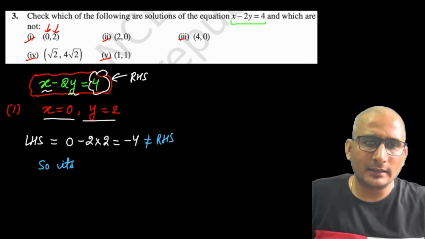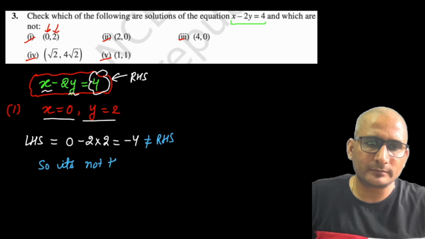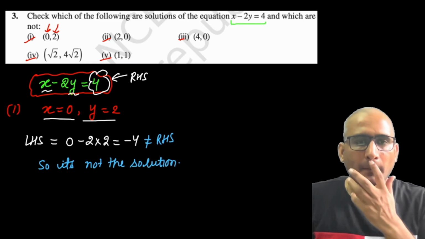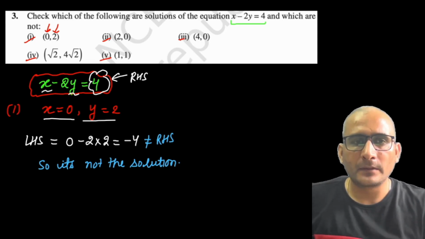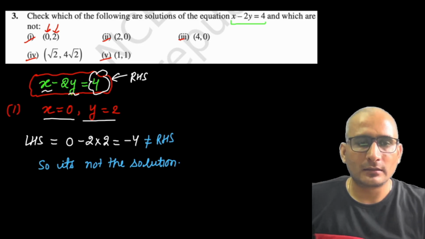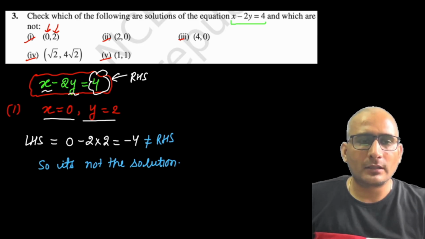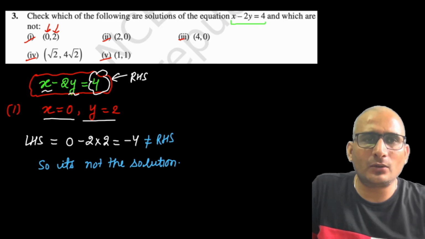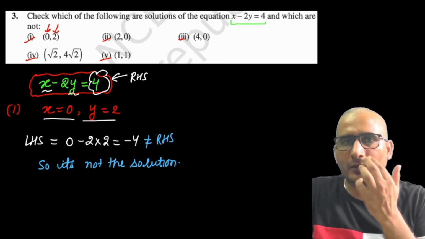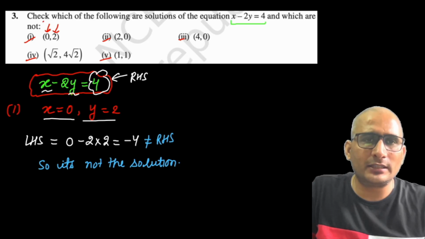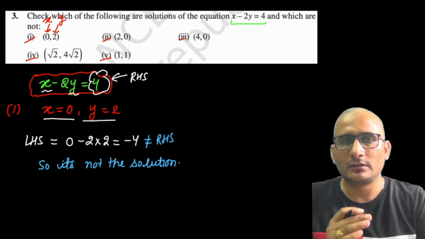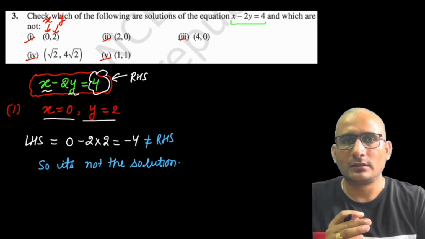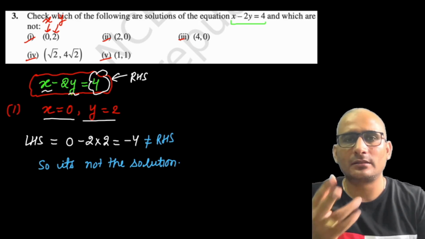So this is not the solution. Sir, won't we try it vice versa by taking x is equal to 2 and y is equal to 0? Sir, can't we try it the other way round, taking the value of x as 2 and y as 0? Okay. Basically, the standard notation we have discussed in chapter 3, coordinate geometry: the first value is written for x and the second value is written for y. It is fixed. Okay, yes sir. You can't take it in reverse, right?